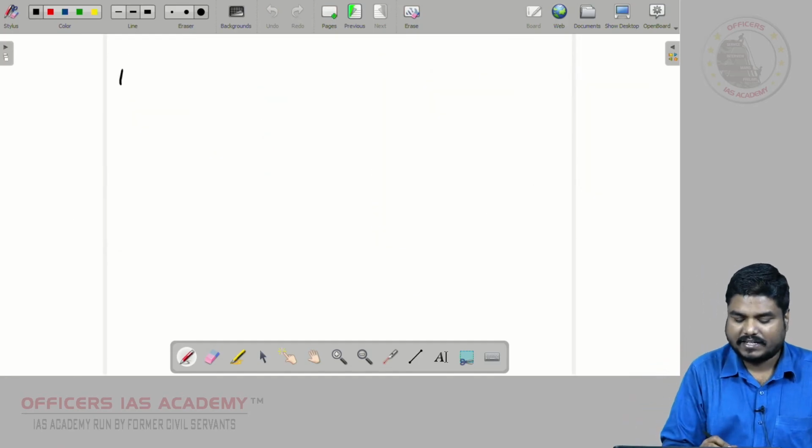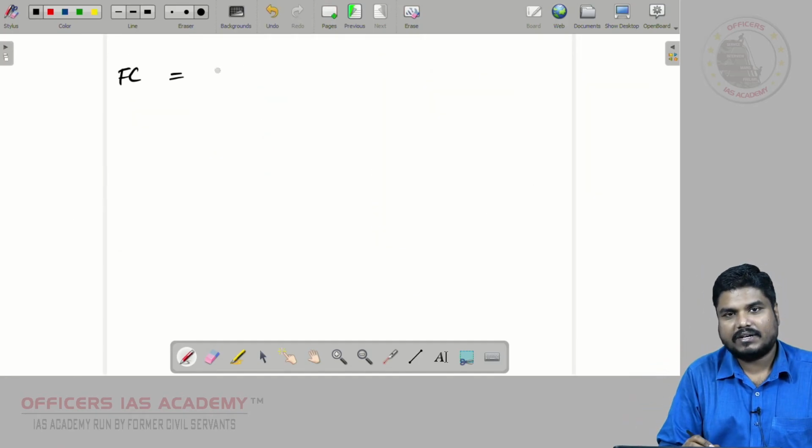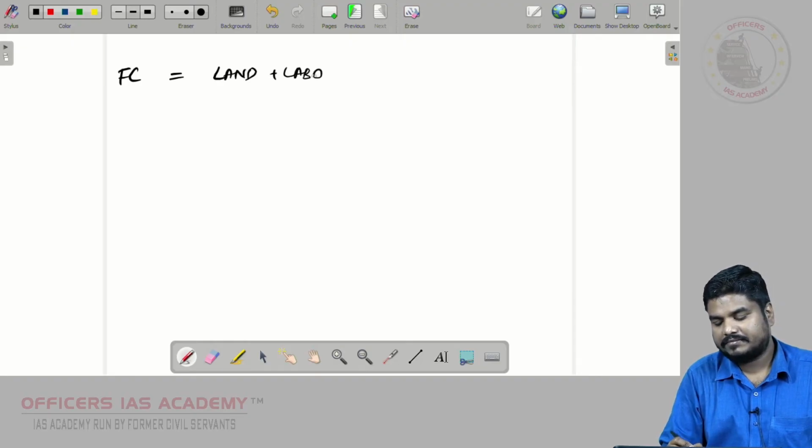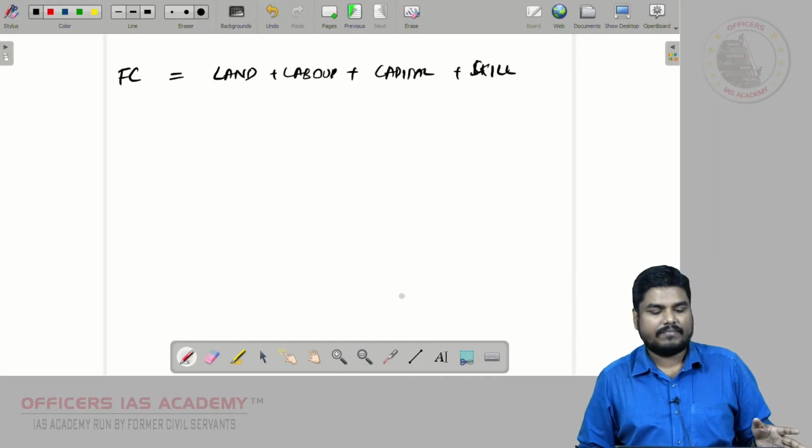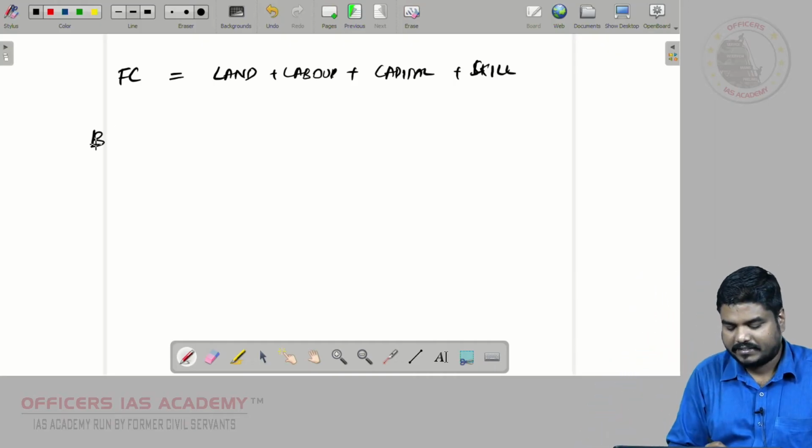So what is factor cost? Factor cost is nothing but the cost of land, labor, capital, and the skill or the profit or entrepreneurship, whatever. Now what is basic prices?